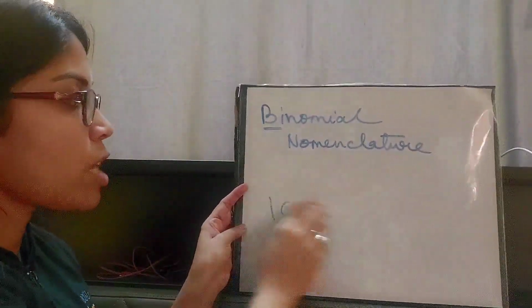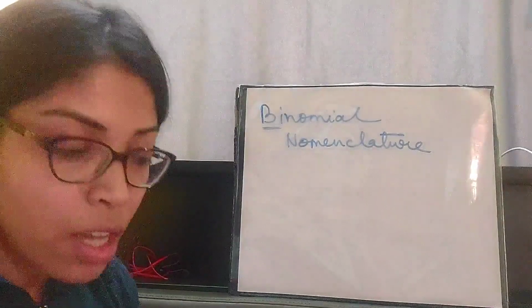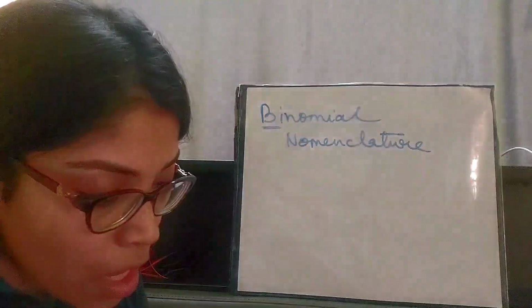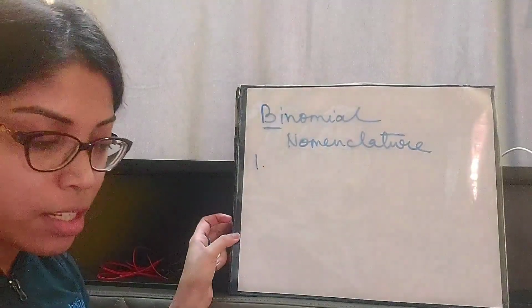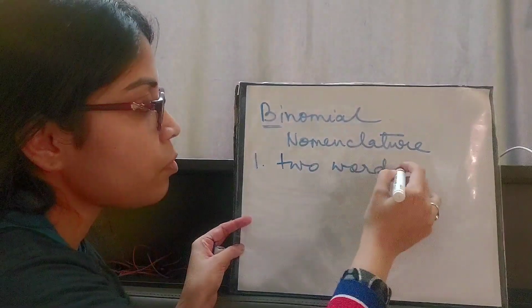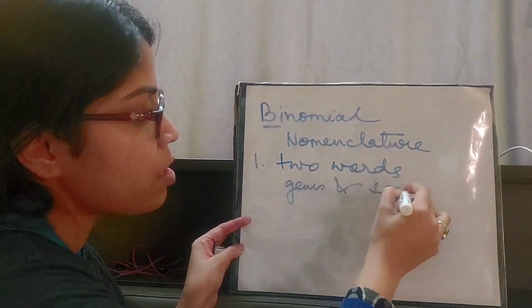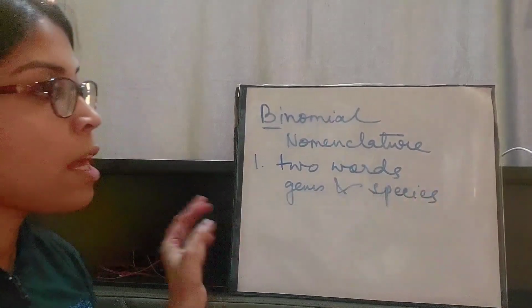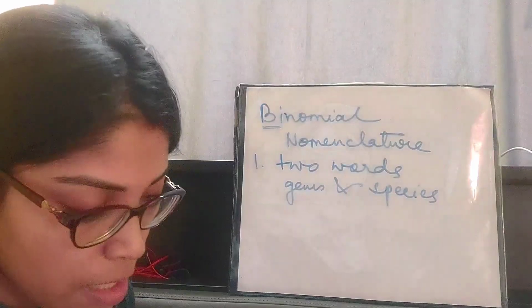Now, starting with the rules of binomial nomenclature. This is a very important question for the exam. The first rule, which we have already discussed, is that it should have two words, genus and species. Each scientific name should have two words, genus and species.